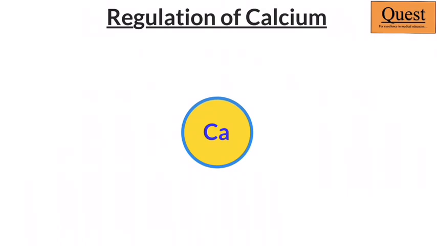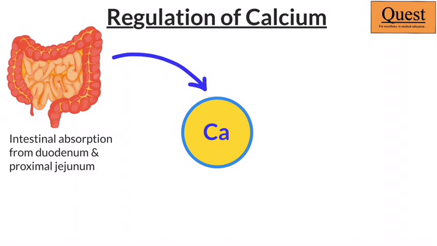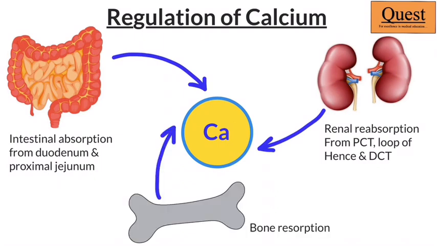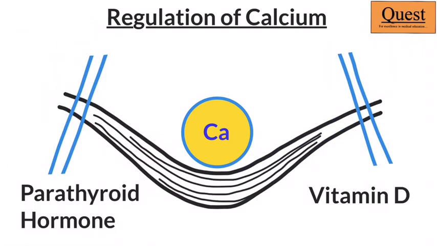Now, there are three broad organs which play a role in metabolism of calcium. First are the intestines, which would absorb calcium from the diet. Second are the kidneys, which would reabsorb calcium from excreting out in the urine. And the third and the most important reservoir are the bones. We'll talk about bones in a great length today because that is where 99% of the calcium in our body is residing. But before that, there are two regulators of calcium. First is the hormone called parathyroid hormone or PTH. And the second is another hormone, the vitamin D.